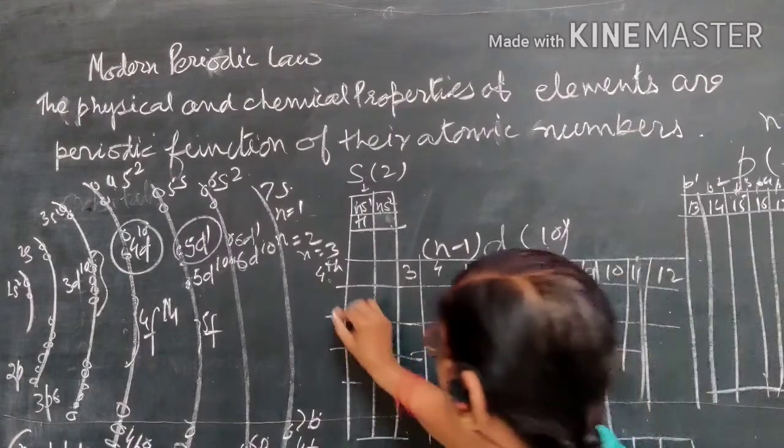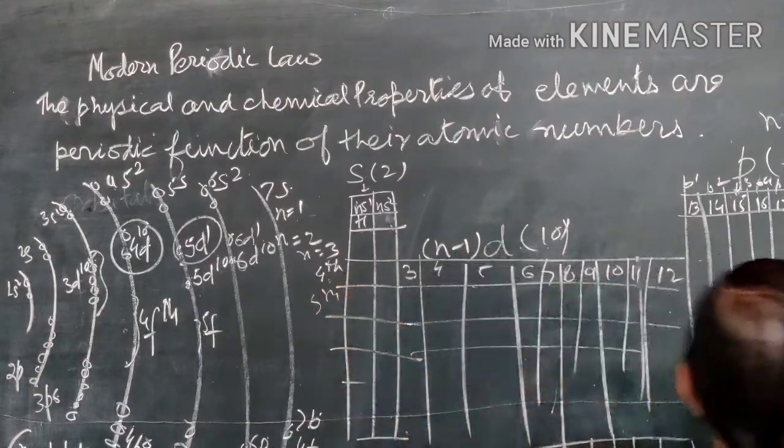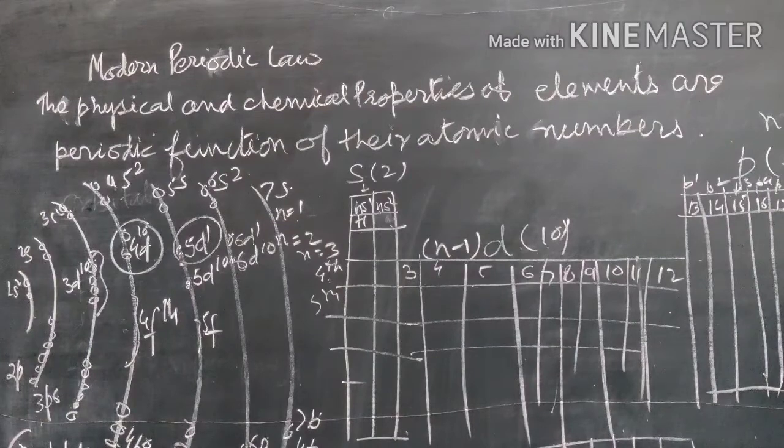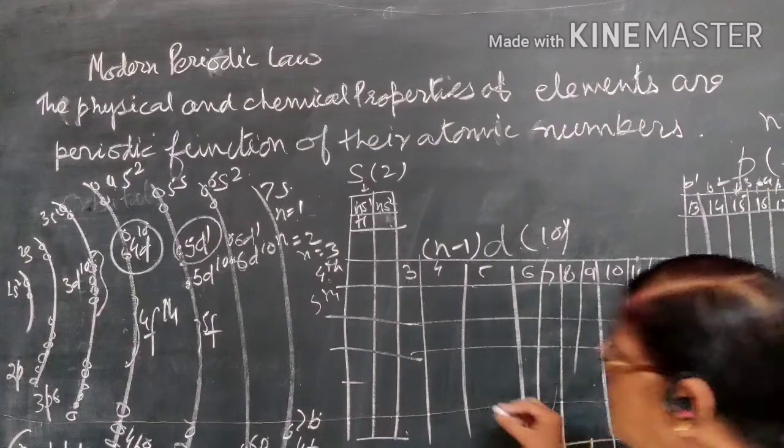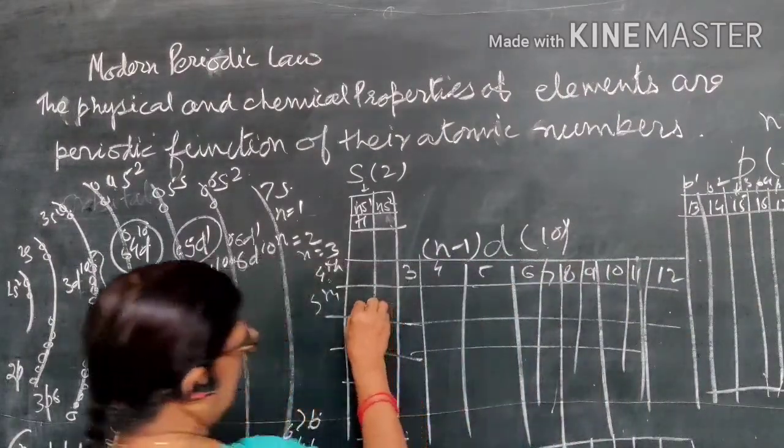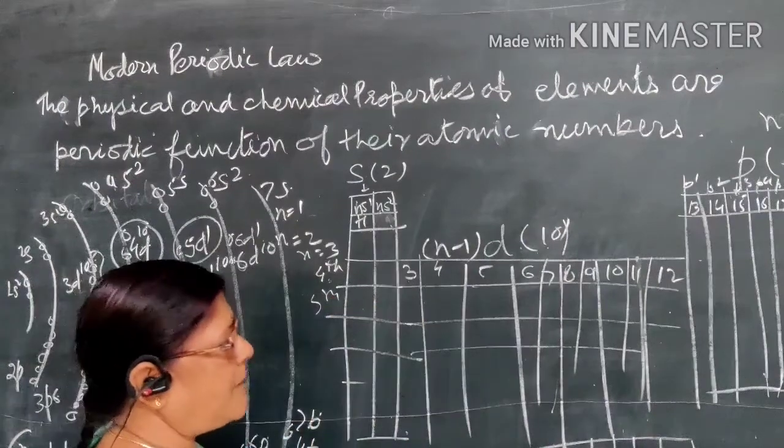When you come to the fifth period, again the number of elements will be the same, 2, 6, 10, which is equal to 18. Clear?